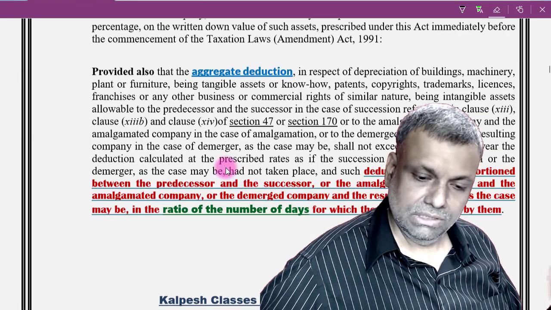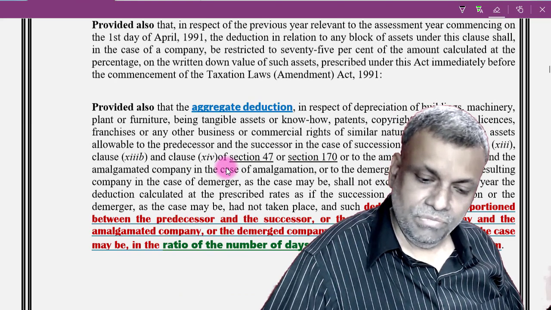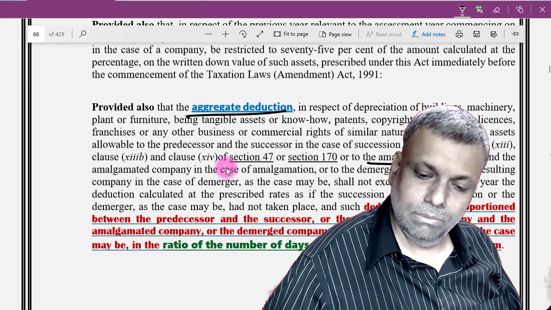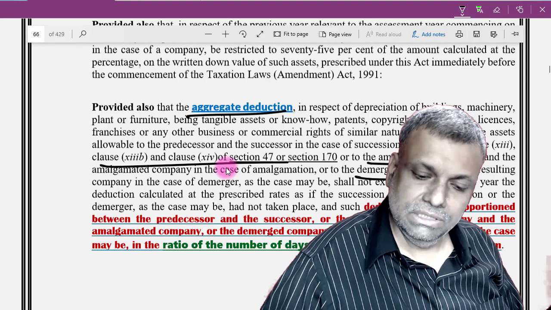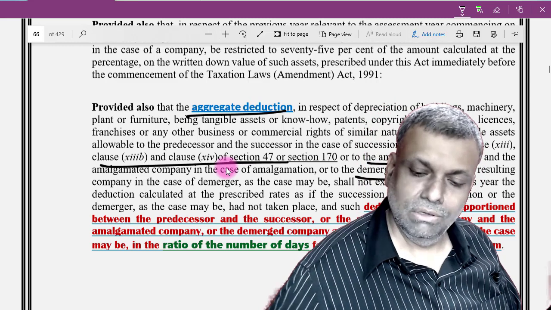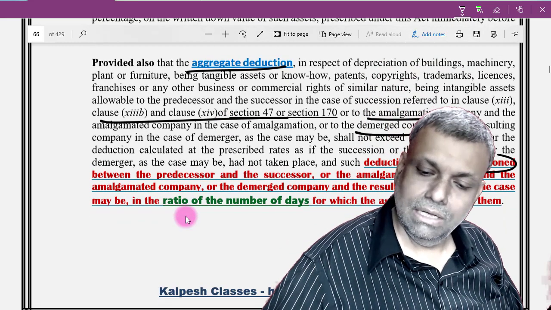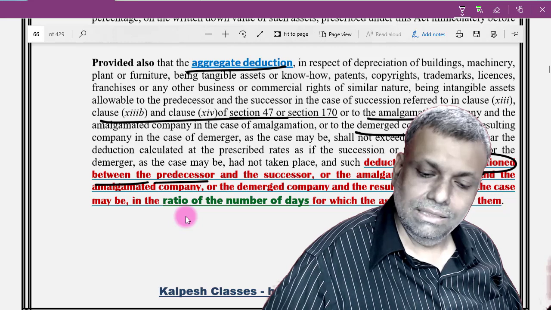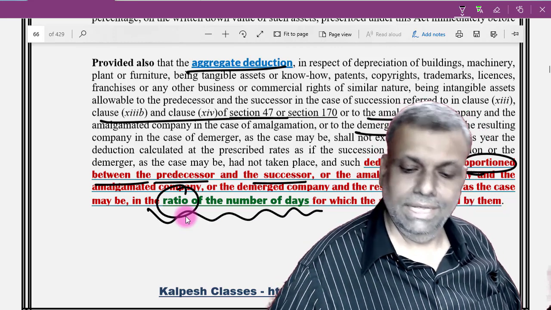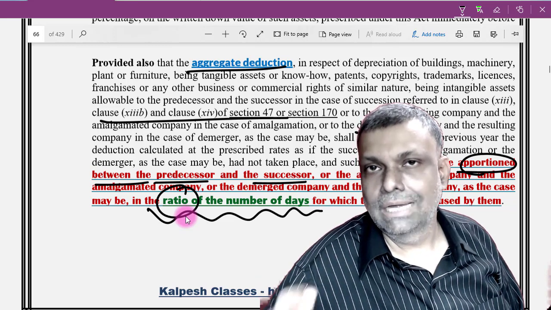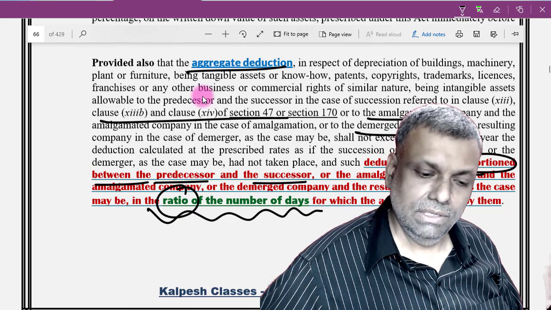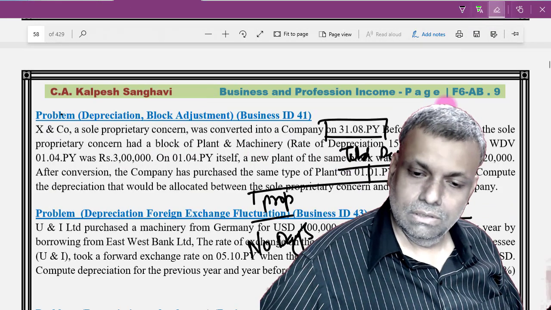First of all, that particular point is covered in the proviso to section 32. The aggregate depreciation for all amalgamation, demerger, business reorganization, that is succession, firm to company, proprietary concern to the company, all this situation, shall be apportioned between predecessor and the successor, that means the transferor and the transferee, in the ratio of number of days. So calculate the total normal depreciation and divide between both the entities in the ratio of number of days, and accordingly you have to give the answer.